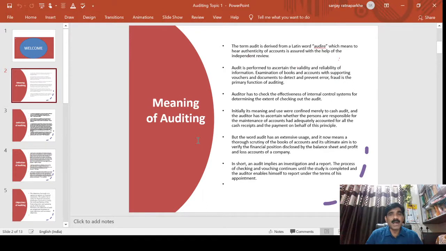But the auditor is always alert, and he should keep in mind that there may be a possibility of fraud existing in the company or organization whose audit he has undertaken.